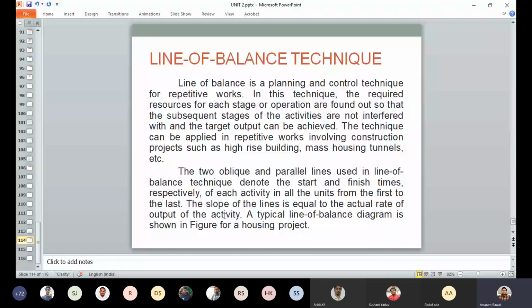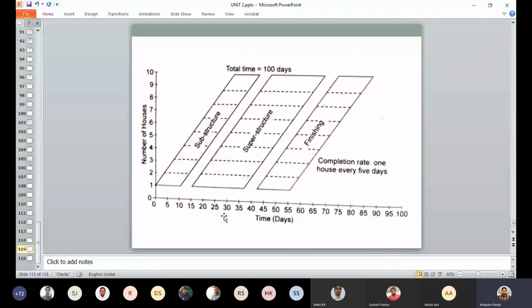So the line of balance technique uses man-hour estimates or optimum crew or gang size. The line of balance diagram can be plotted once the man-hour estimate or optimum size of the crew is determined by the planner based on his experience. So this is the diagram which shows the line of balance for a project.